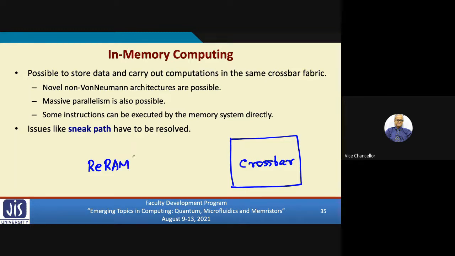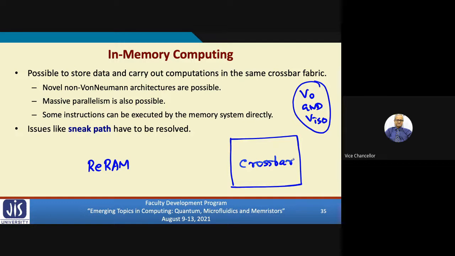But by applying those voltages, let's say for MAGIC, when we apply V0 and ground and V isolation voltages selectively, then I can directly carry out some operations on the crossbar. So you see, I am carrying out some logic operations directly on the memory.